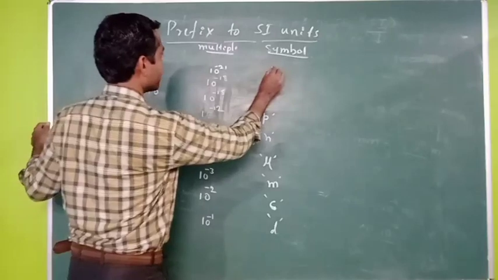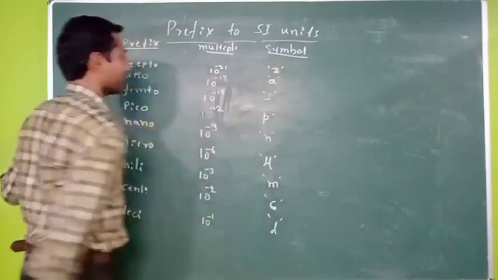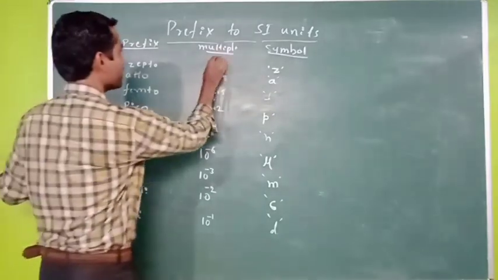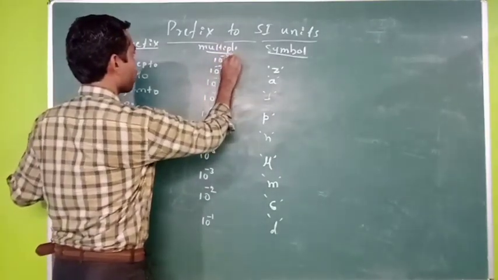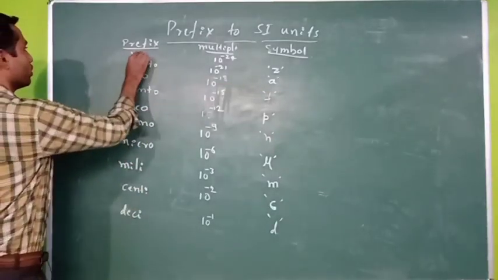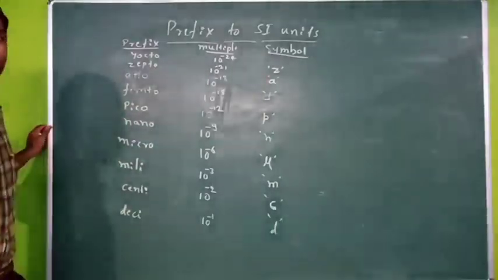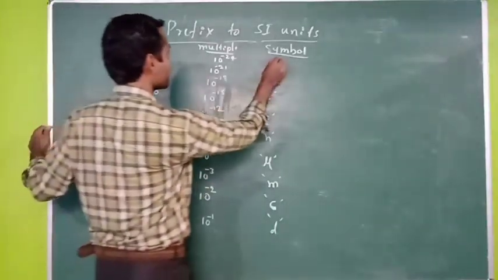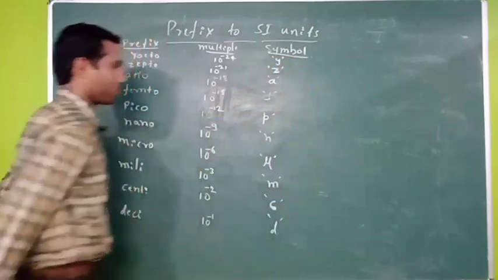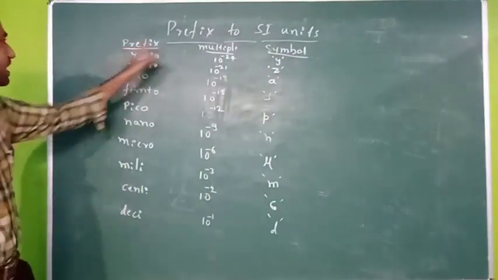The symbol for that is small z. If the multiple is 10 raised to minus 24, then we have to use yocto, Y-O-C-T-O. The symbol for that is small y. So these are the prefixes for the SI unit.